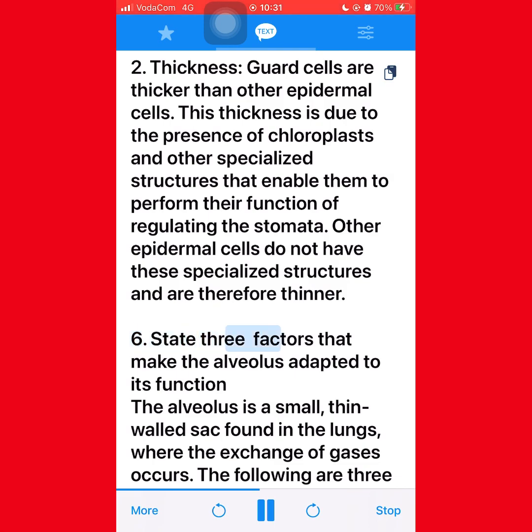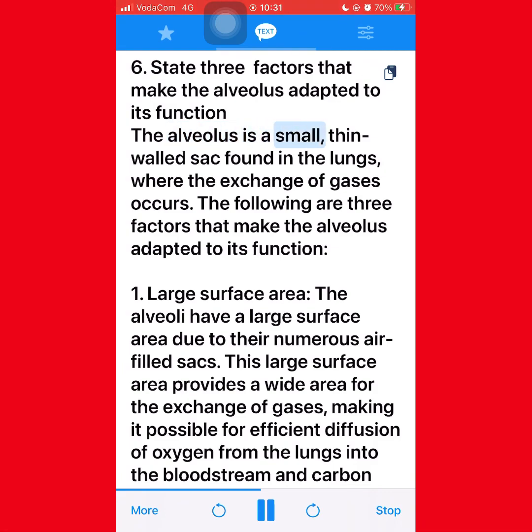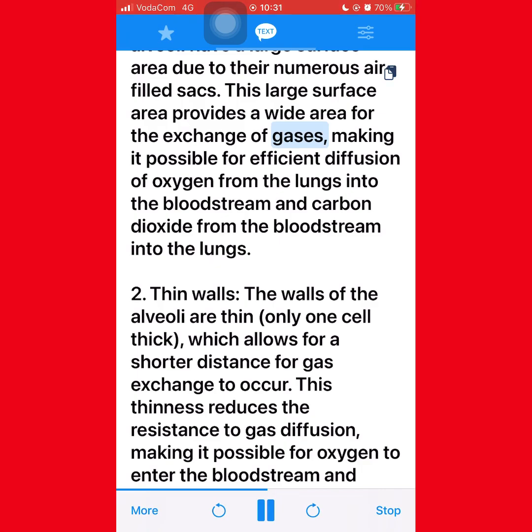6. State 3 factors that make the alveolus adapted to its function. The alveolus is a small, thin-walled sac found in the lungs, where the exchange of gases occurs. The following are 3 factors that make the alveolus adapted to its function. 1. Large surface area. The alveoli have a large surface area due to their numerous air-filled sacs. This large surface area provides a wide area for the exchange of gases, making it possible for efficient diffusion of oxygen from the lungs into the bloodstream and carbon dioxide from the bloodstream into the lungs.